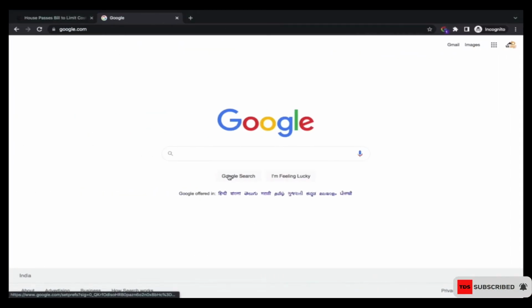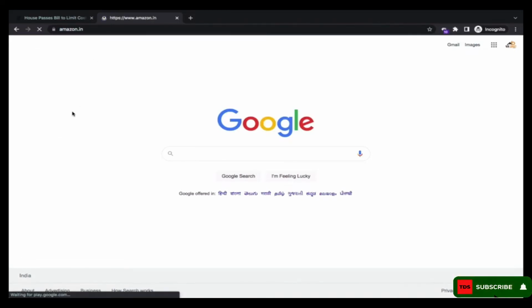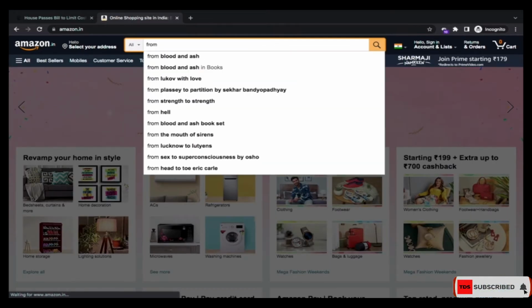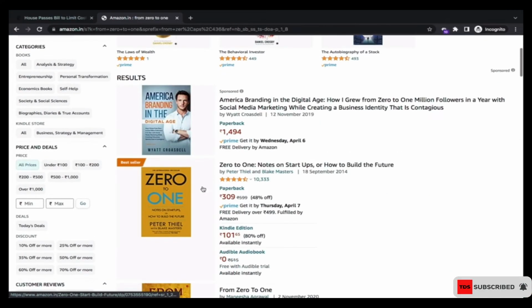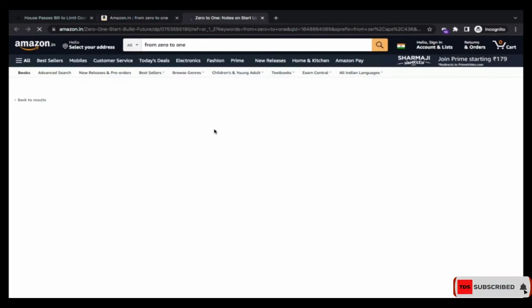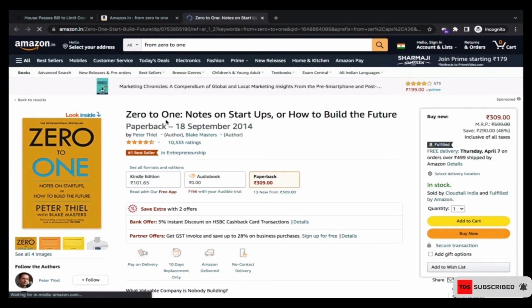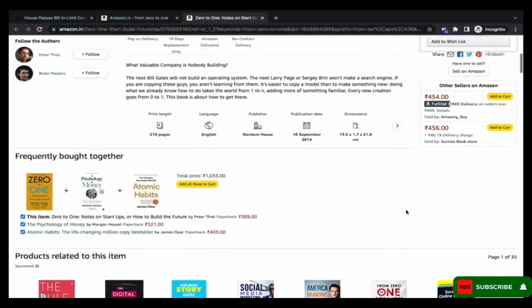For instance, if I go to Amazon and search for, say, From Zero to One, which is one of my favorite books to read right now, what other books should they recommend to me? Now they need to calculate the similarity and see which one relates to the one that I have searched.